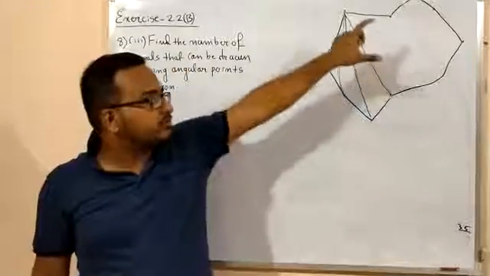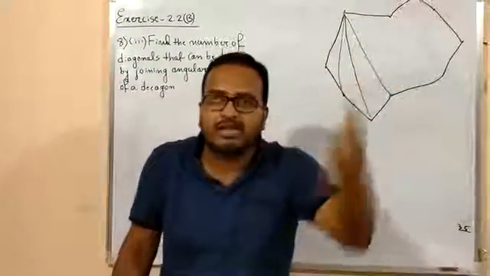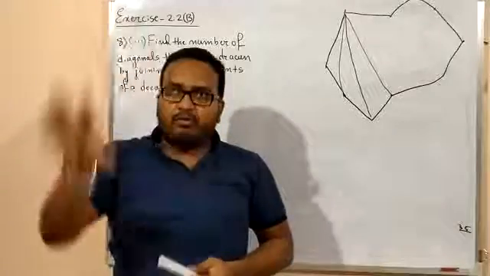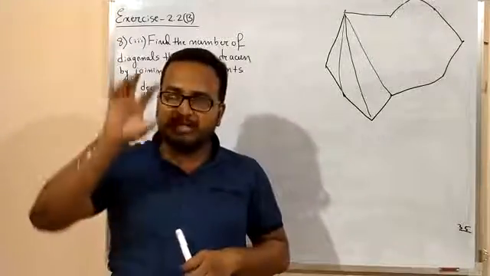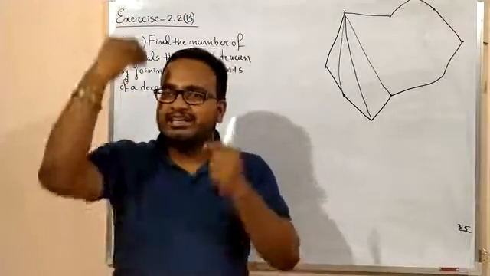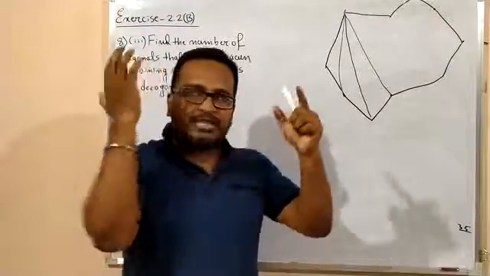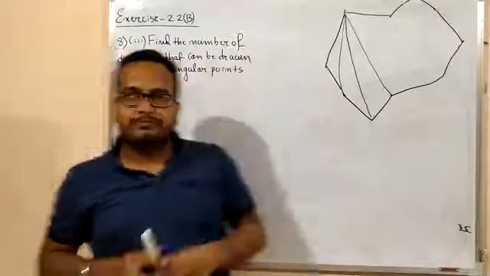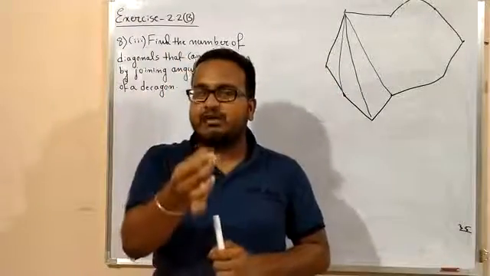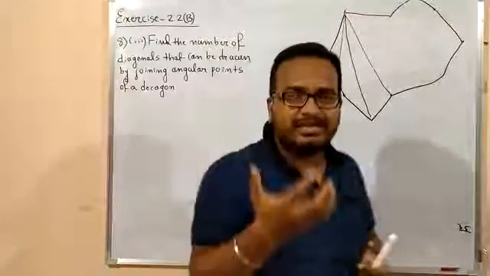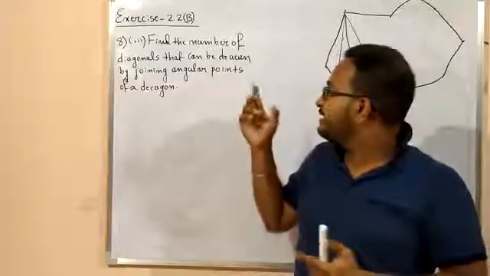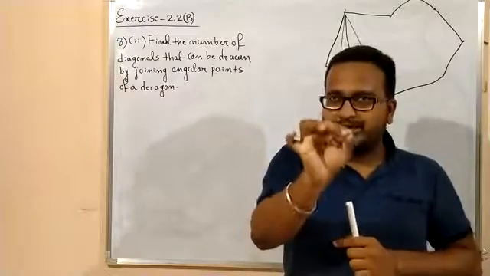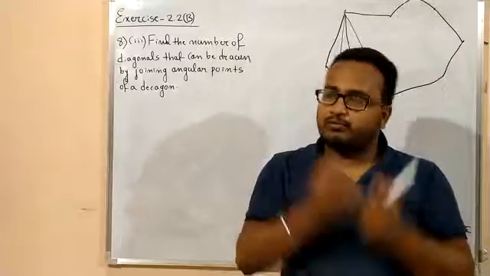Right? The lines on the boundary here will not be considered diagonals. They may be considered straight lines, but they are not diagonals. So what is the conclusion? The conclusion is, from the given 10 points, if you arbitrarily take any 2 points, you can form a straight line. How to solve the problem: you were asked how many diagonals you can form in a decagon from the angular points. So first you have to see how many straight lines there are among the 10 points of the decagon, and leave out the boundary ones.